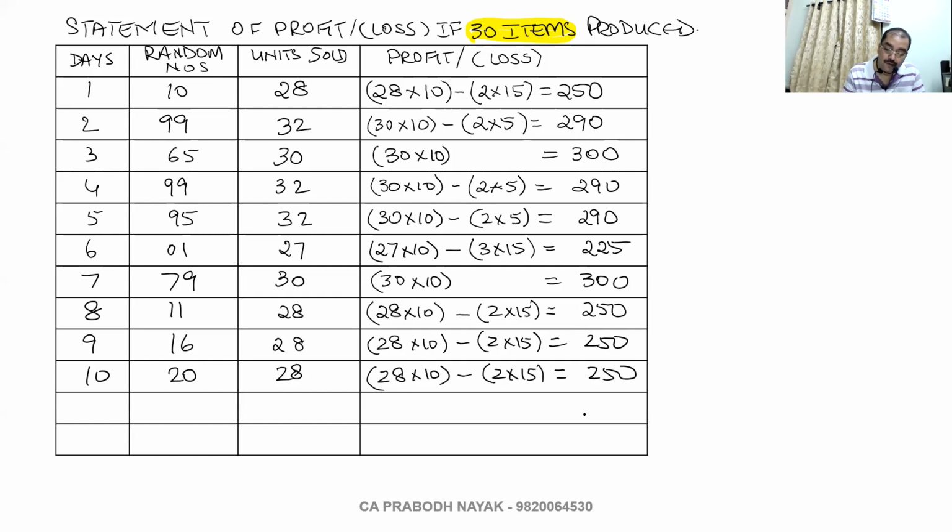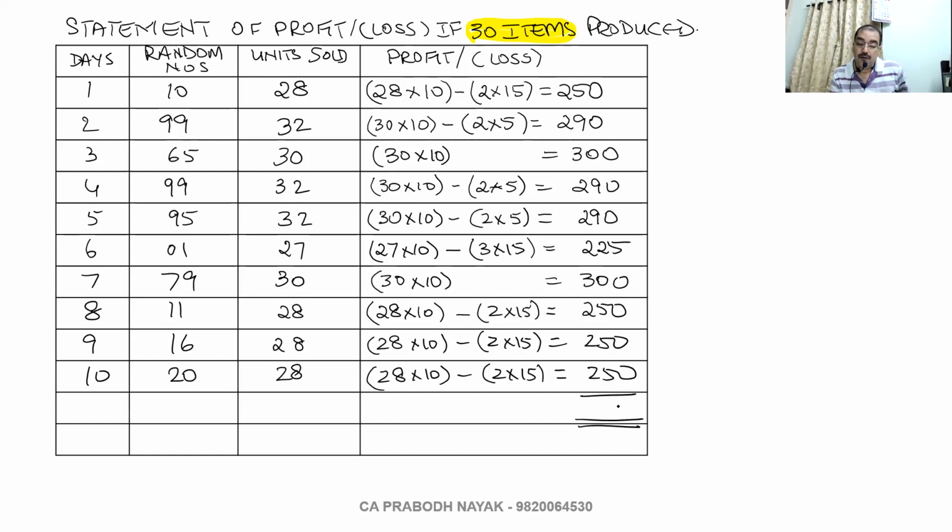So take the total of this now first. Two six nine five.